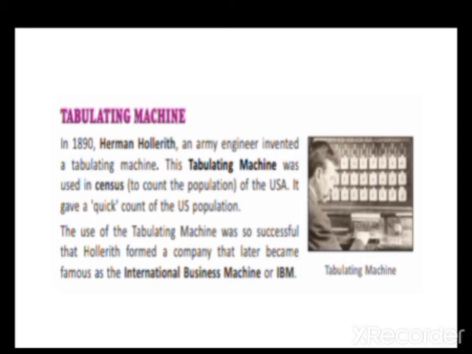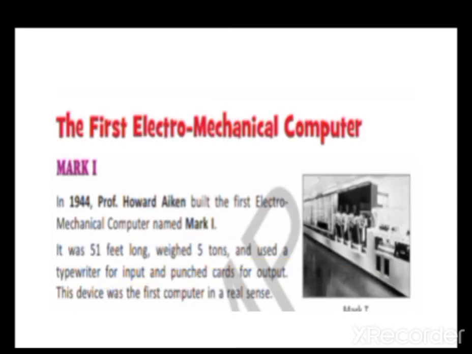Okay. After that, what comes? Our first electromechanical computer comes into existence, that is our Mark 1. In which year? In 1944, Mark 1 came into existence. By whom? By Professor Howard Aiken. He invented that, and the name of that first electromechanical machine is Mark 1. Size was 51 feet long and weight was 5 tons.